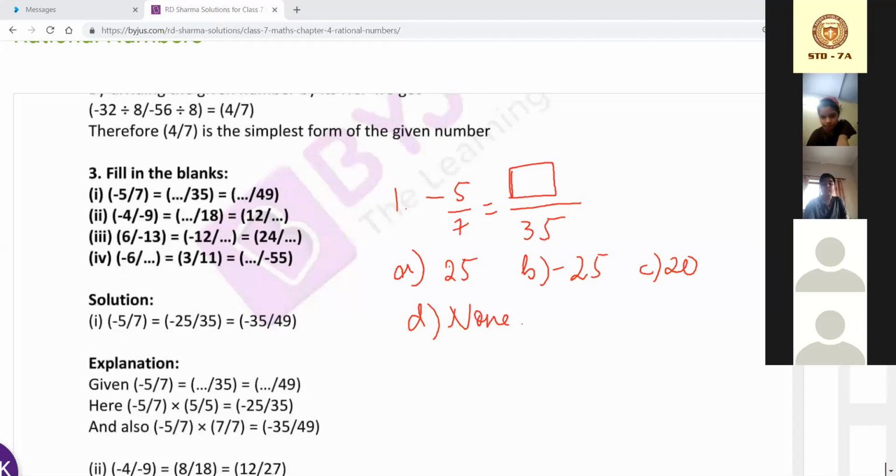Like this way I will frame the question. Is it getting clear? Yes, -25, and not 25, because we are multiplying it with 5, and this is coming as -25. So this will be your answer. Okay, so you have to choose like that.